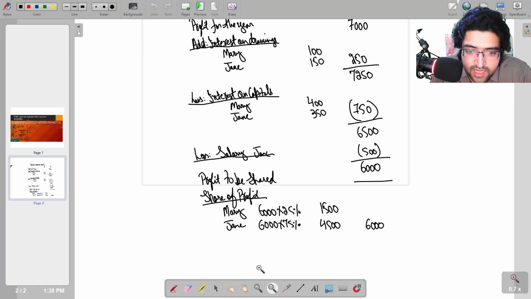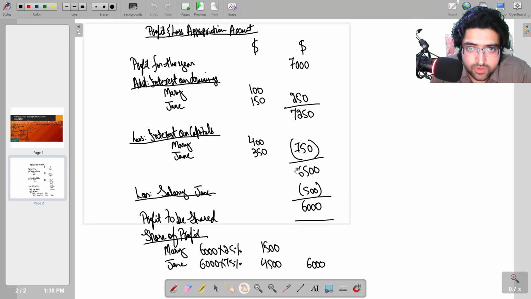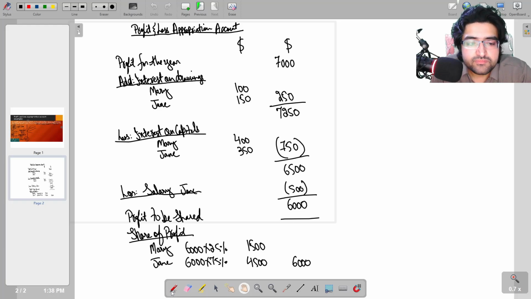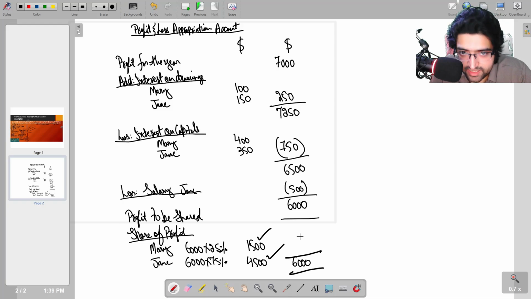Let me zoom this out and show you the complete appropriation account in one go. See, this is the appropriation account. It is not difficult. You have to start with profit for the year. You have to add interest on drawings of the partner, which you find from the question. You have to less interest on capital, which you also find from the question. Salaries are also given. And then you just divide the profit between the partners in the ratio that is given in the question. That's it. This is the profit and loss appropriation account. The purpose is to divide the profit between the partners, and we have done that. 1,500 belongs to Mary and 4,500 belongs to Jane.